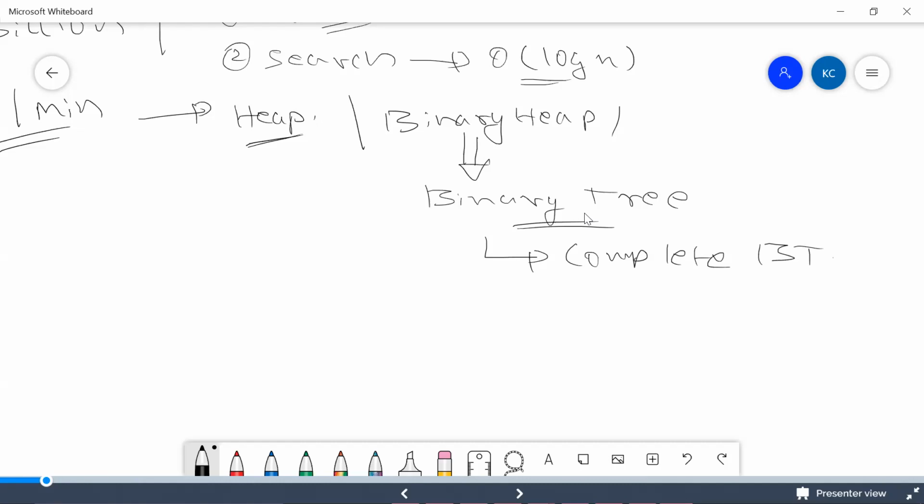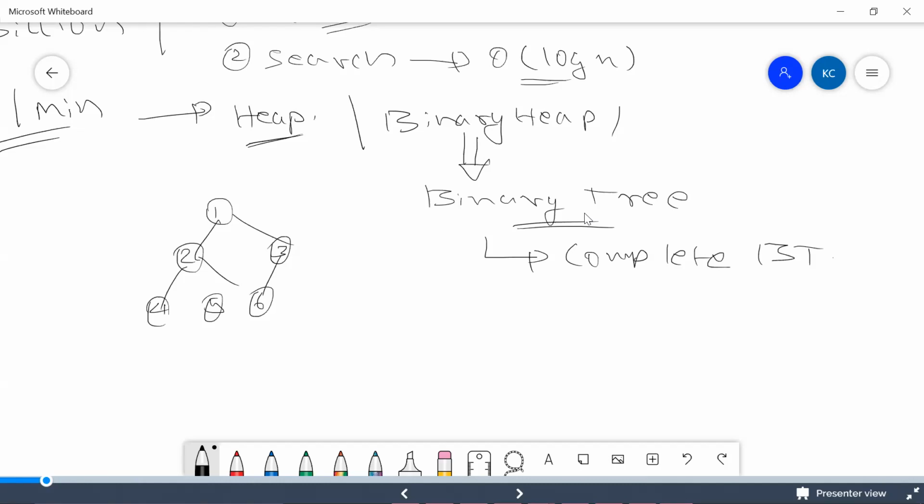I think you remember the definition of a complete binary tree. It should start from 1, and let's say 2, 3, and then 4, 5 and then 6. This becomes a complete binary tree. This is not a full binary tree, but this is a complete binary tree because it starts from the root and we insert every element from left to right. So this is a complete binary tree.